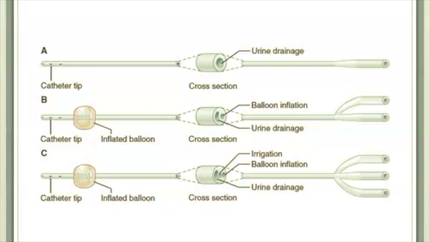So in this case, one tube or lumen is the port for the balloon inflation, one lumen for urine to move out through, and a third lumen that allows fluid to flow into the bladder, and then that fluid can come back out through the urine output lumen, along with the urine that's produced by the body. When doing intake and output recordings where fluid intake and output are documented, intake is the amount of fluid that is instilled or put into the bladder via the third lumen. Output is the amount of urine and fluid that comes out via the urine output lumen.